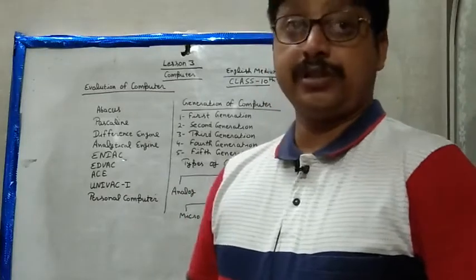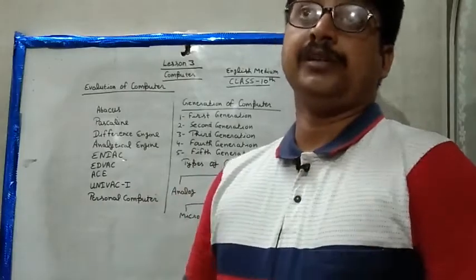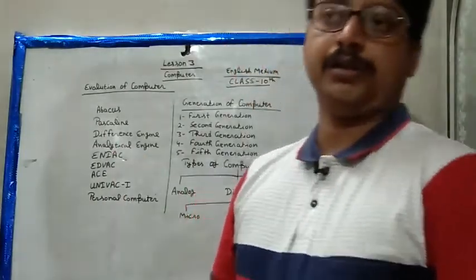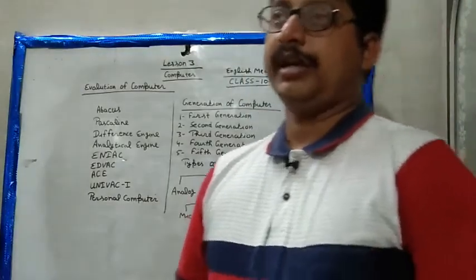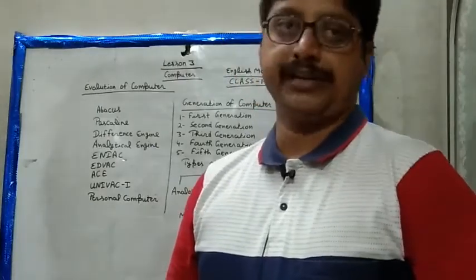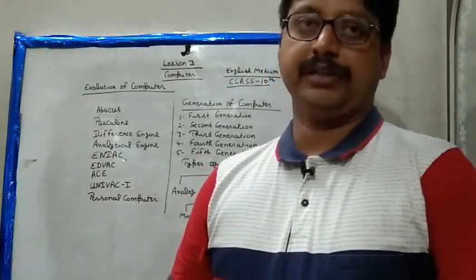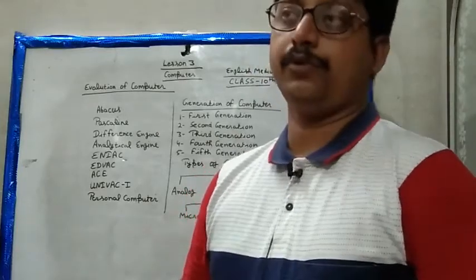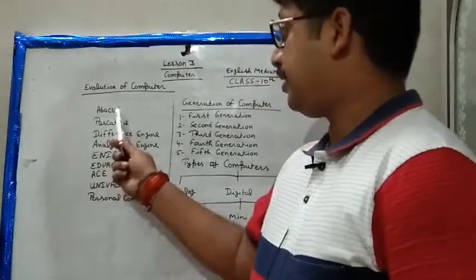That is the role of computer system. But computer systems existed many years ago, just like the abacus. As you all know, the abacus is a type of calculator that was built 5000 years ago in China. It can calculate given values, just like 5 plus 3, 5 minus 3, 7 minus 4.